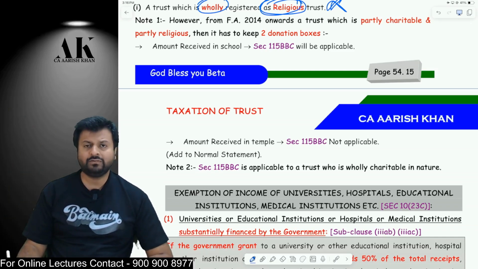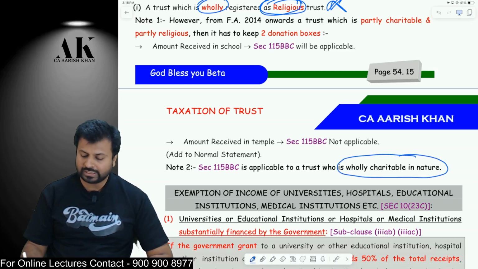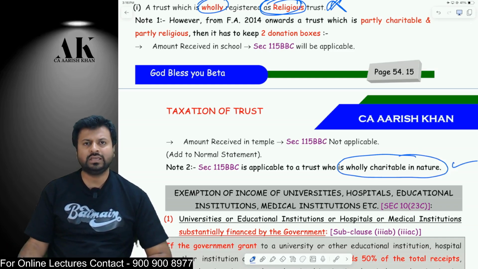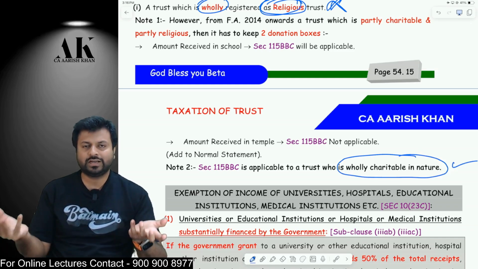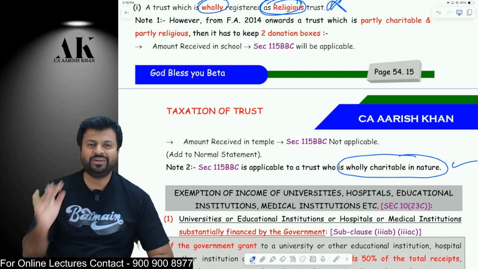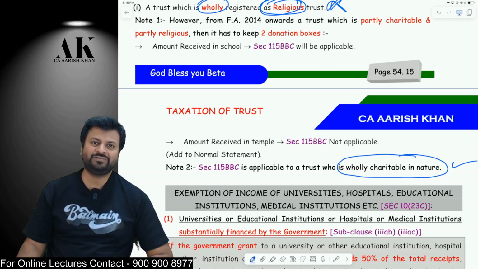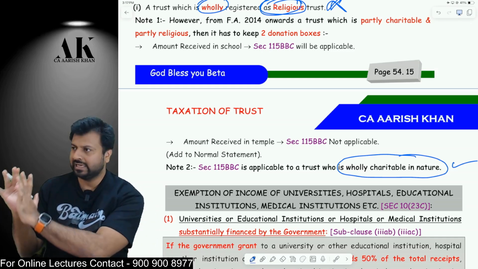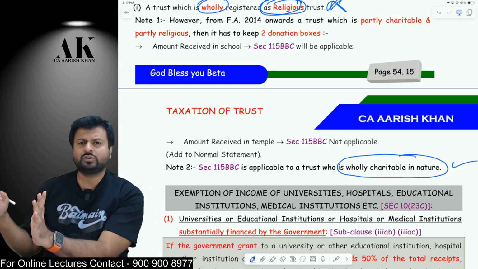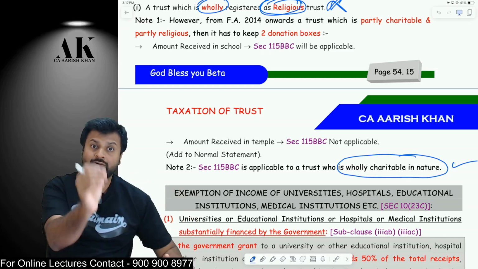What about 115 BBC? If the trust is a wholly charitable trust, then what is there to enjoy in 115 BBC? Then they will face 115 BBC, that is 30% flat tax. So two extreme cases. If you are wholly religious, 115 BBC is not applicable. If you are wholly charitable, 115 BBC is applicable.